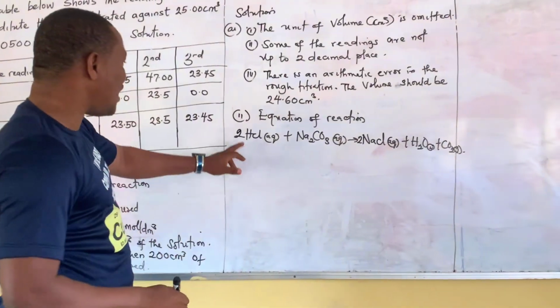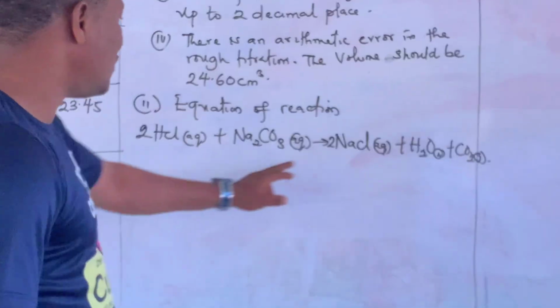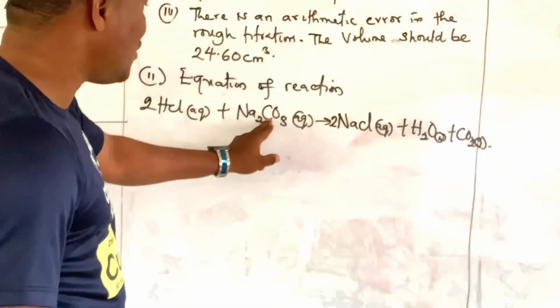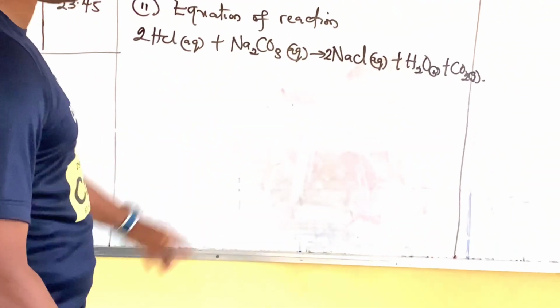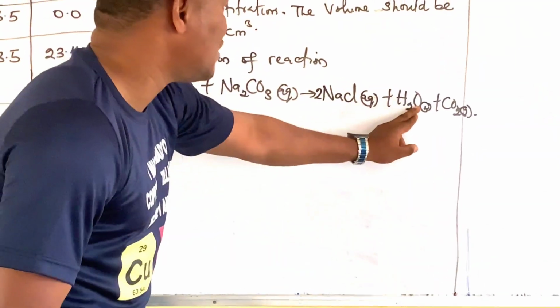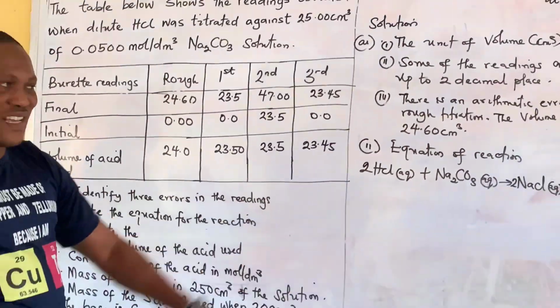Hydrogen 2, balanced. Chlorine 2, balanced. Sodium 2, balanced. Carbon 1, balanced. Oxygen 3, and here we have 1 plus 2, 3. So if you don't know how to balance an equation, this is another example.